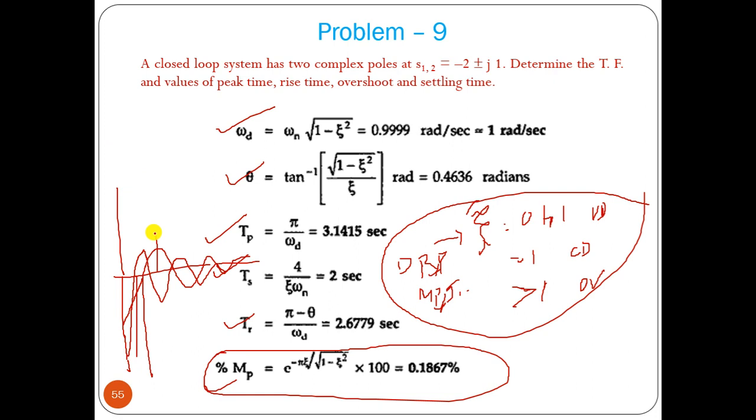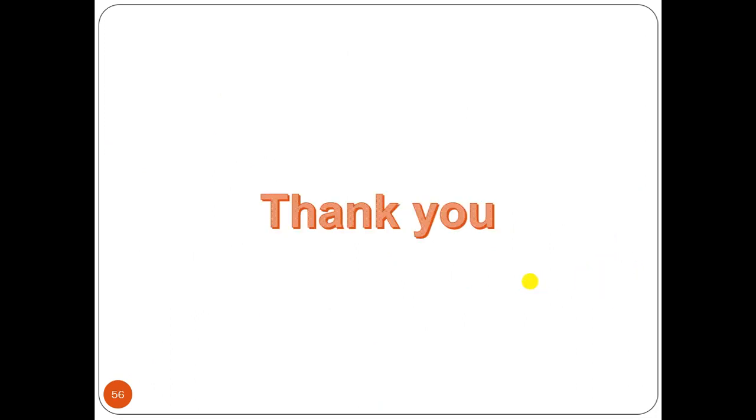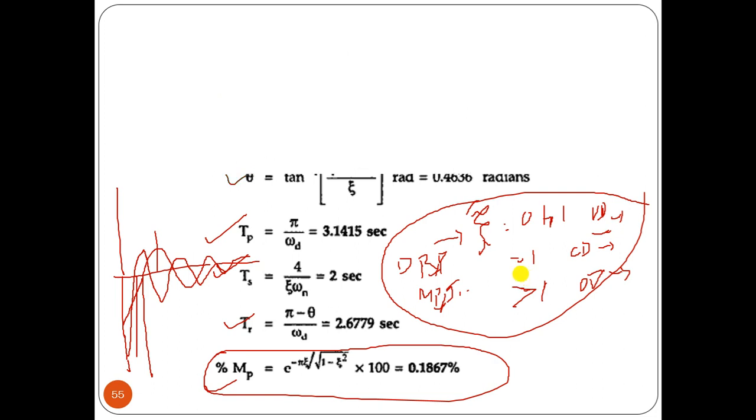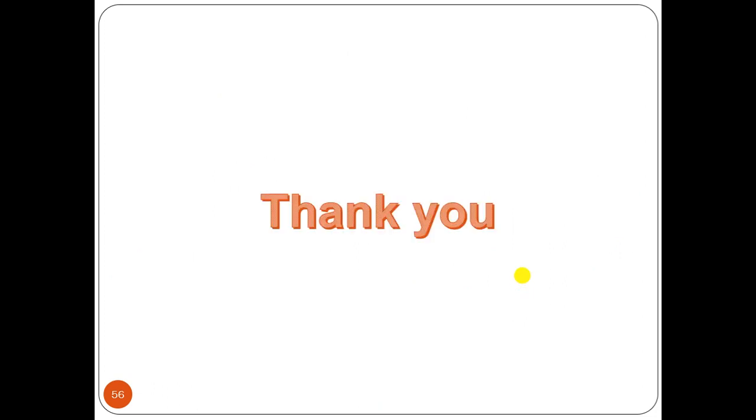Maximum overshoot must be lesser. So an underdamped system is less stable compared to critically damped and overdamped. These are the main points that you have to remember. So this is all about the output response or time response of second order system. Okay, thank you so much.